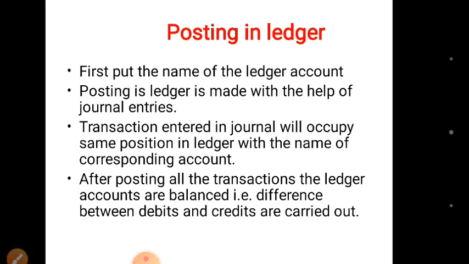Posting. First put the name of the ledger account. Posting in ledger is made with the help of journal entries. Transactions entered in journal will occupy same position in ledger with the name of corresponding account. After posting all the transactions, the ledger accounts are balanced, that is, difference between debits and credits is carried out.